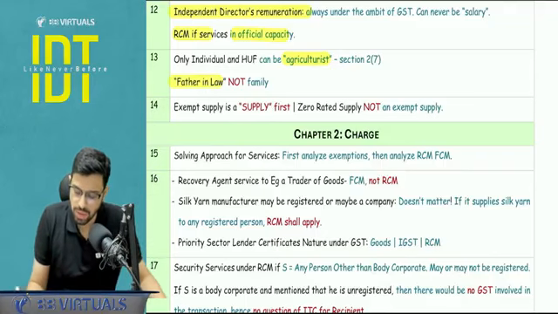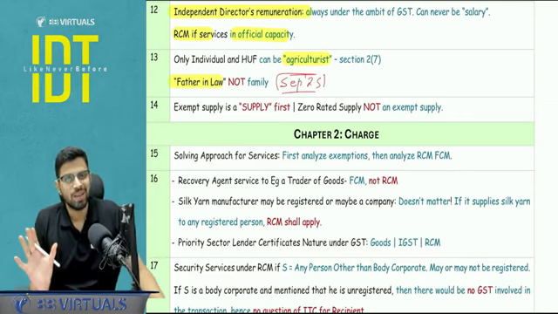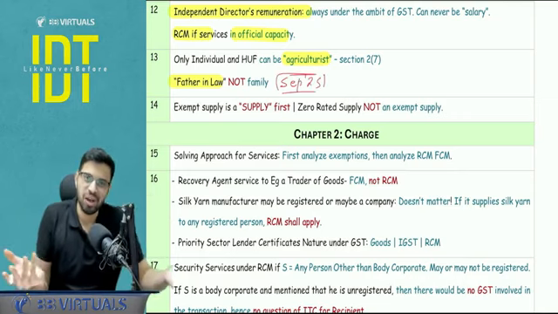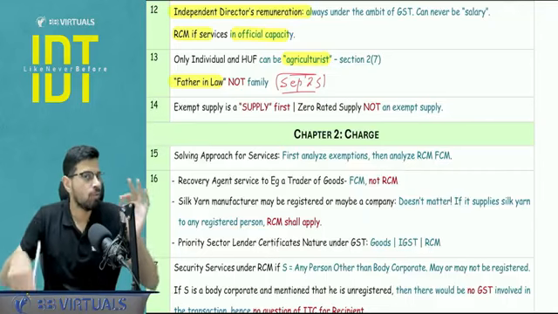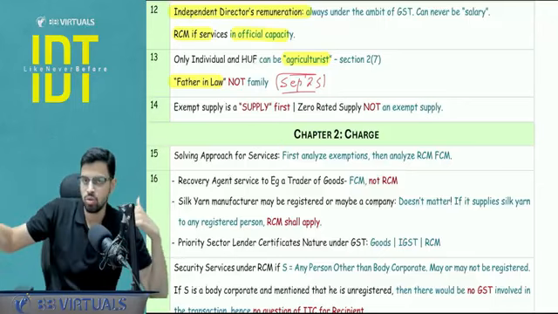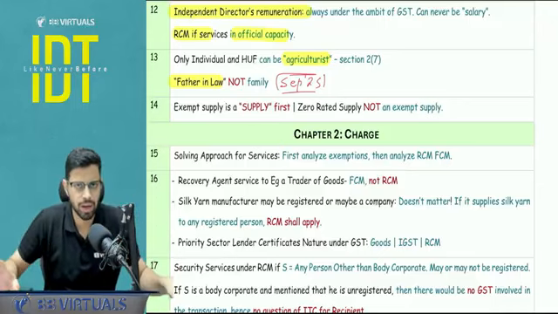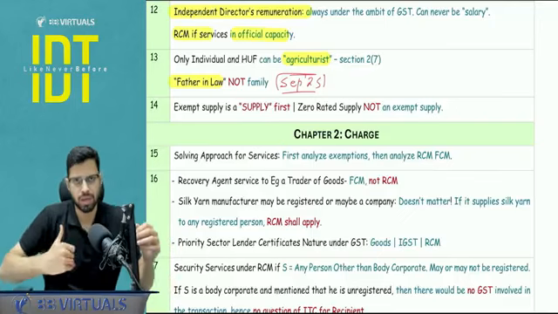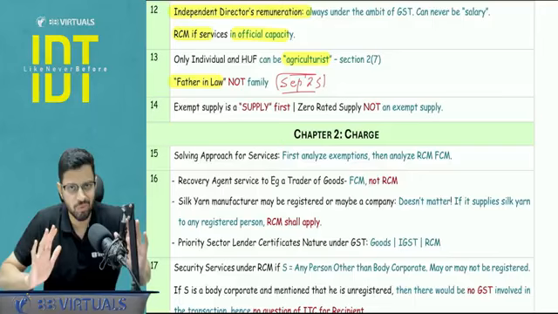Father-in-law, this was tested in your September 25 exam. Is father-in-law a part of family? Answer is no. Father-in-law, in Indian families you call them father only, but still it is father-in-law. It is the spouse's father. So in the family, who all are included? If you remember our revision, spouse and children are always a part of family regardless of how much they earn, whether they are independent or not. So my wife and my children, I'm not married, but my wife and my children will always be a part of my family.